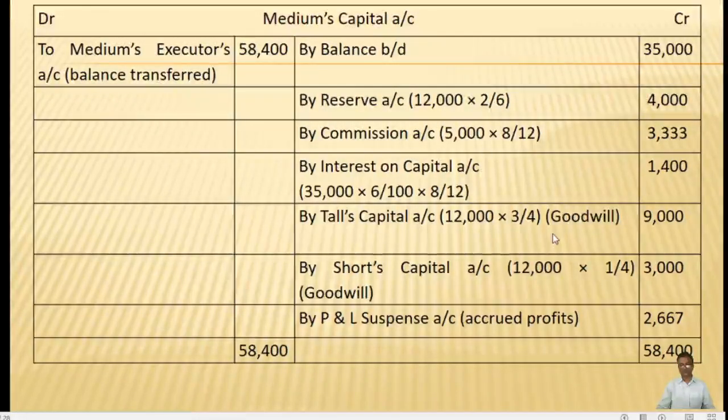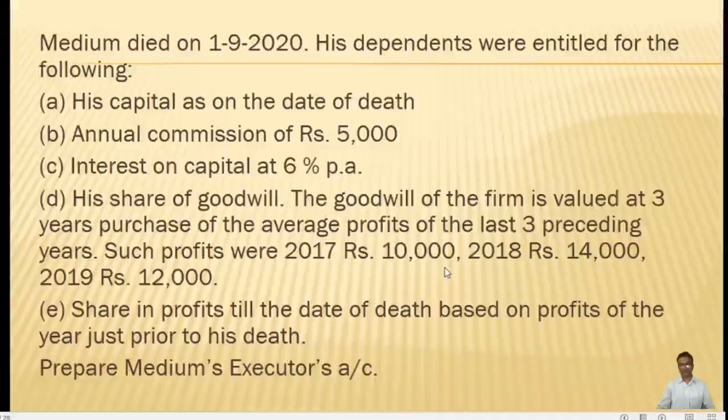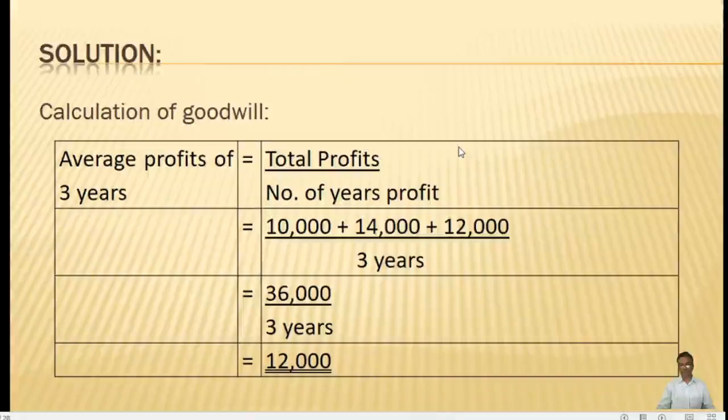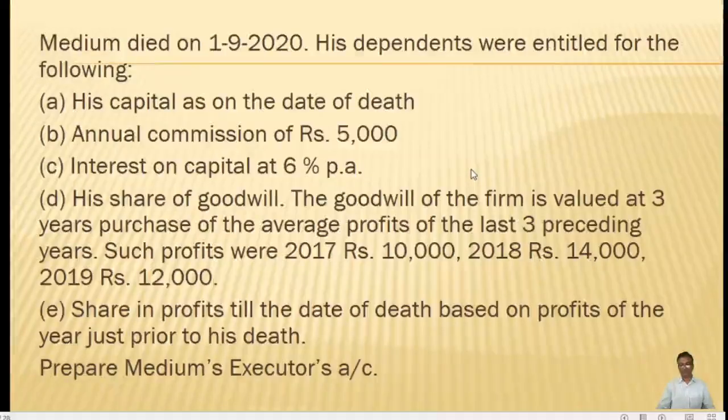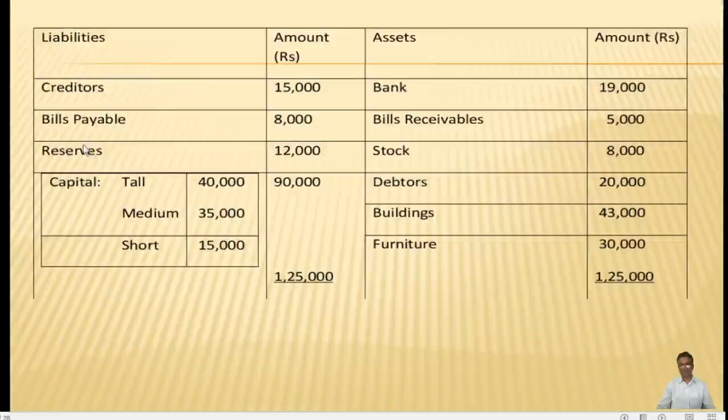Then another item, for which there is no mention in the problem about transferring the reserve. There is only mention about his share, his capital on the date of death. But even though there is no mention of the transfer of the reserve, we need to transfer it. It is necessary even though it is not mentioned in the adjustment. Accumulated profits, if any, due to the deceased partner should compulsorily be transferred.